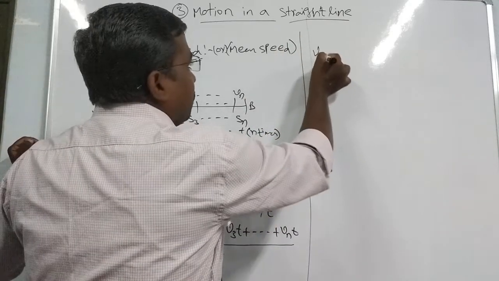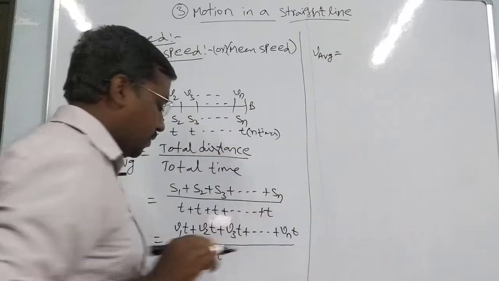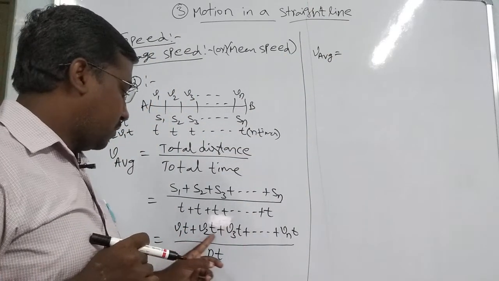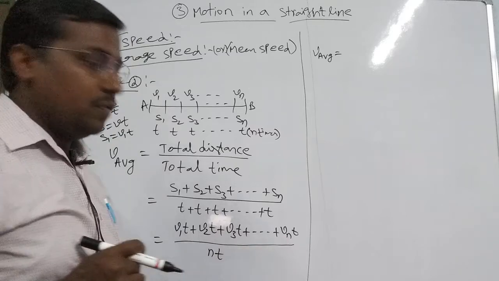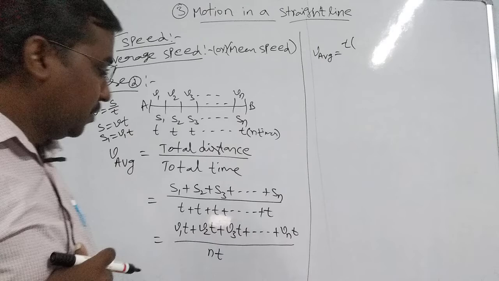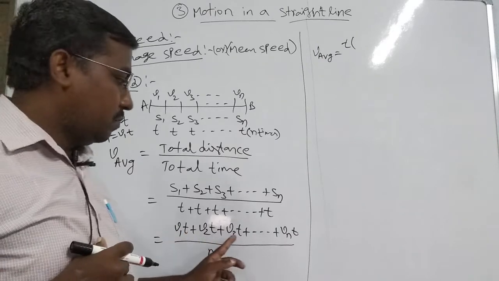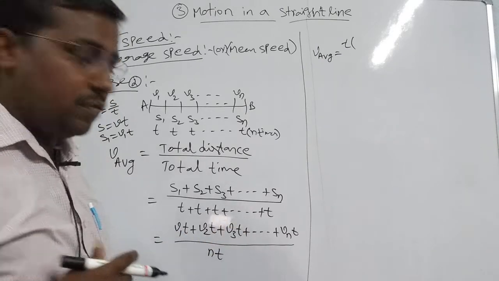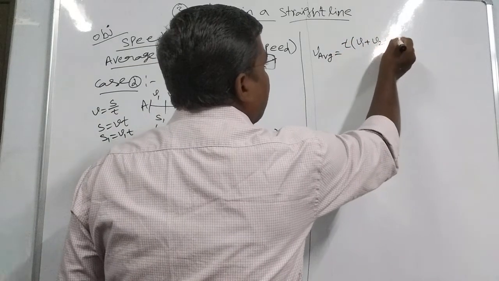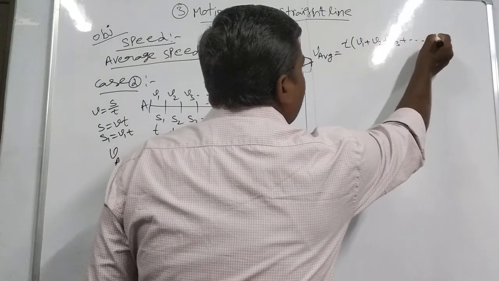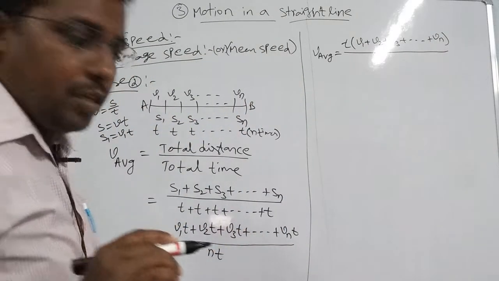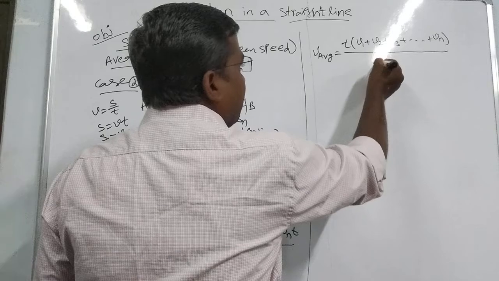Now v average is equal to, t will be common. We write the remaining terms v1 plus v2 plus v3 and so on plus vn. So t into v1 plus v2 plus v3 and so on plus vn, by the total time nt.